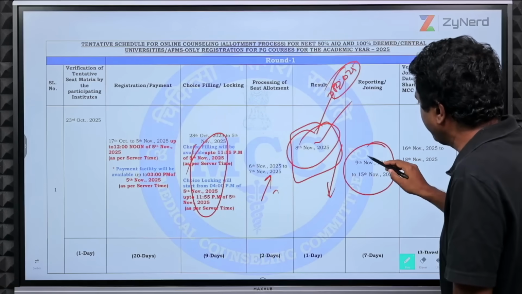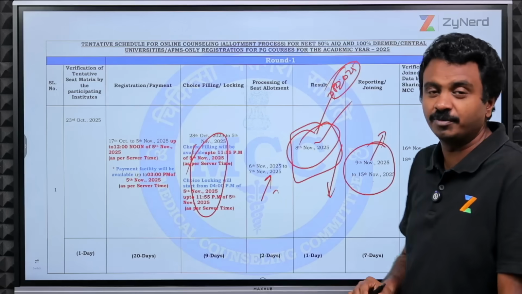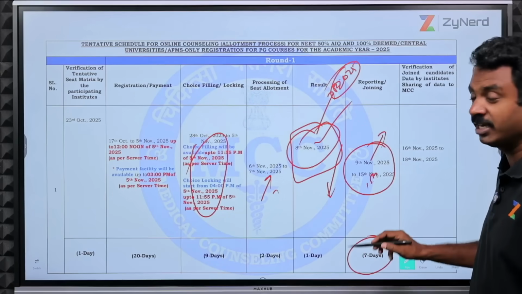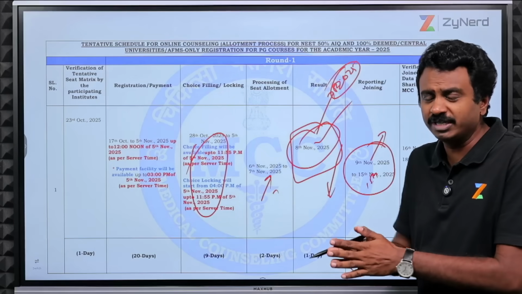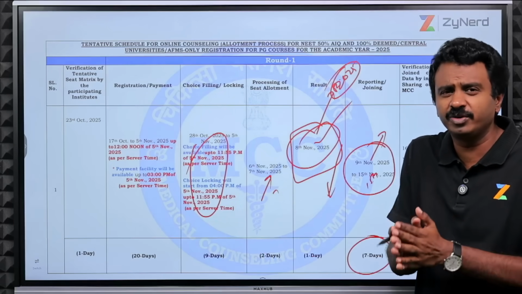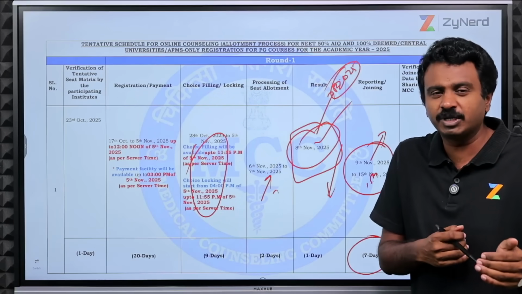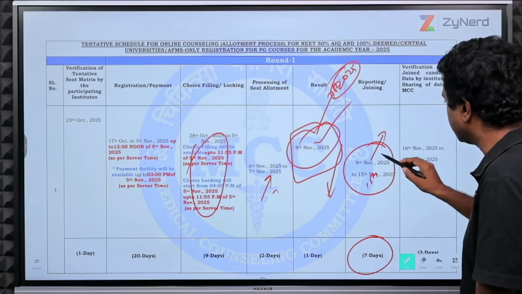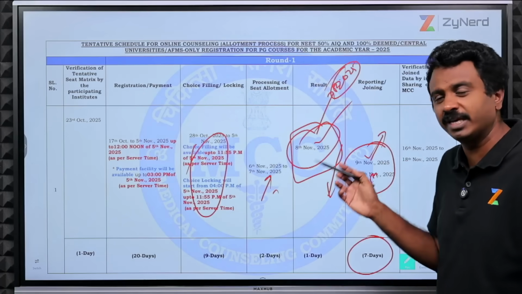Now, reporting will be from 9th November to 15th November. There are 7 days for reporting. We wouldn't suggest you go on the morning of 15th November. We will tell you what to do at that point in time. Right now, don't get confused. All you need to have is the documents. We have already put up a session on getting ready with All India documents. Search for that video and get all the documents ready.